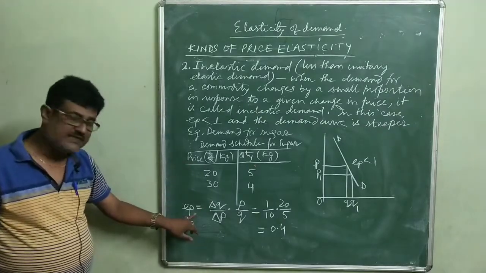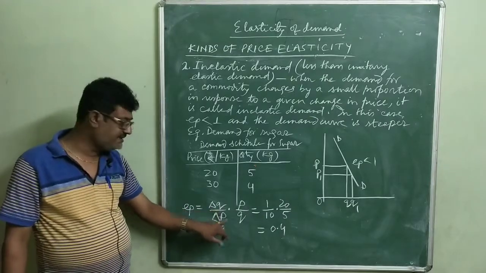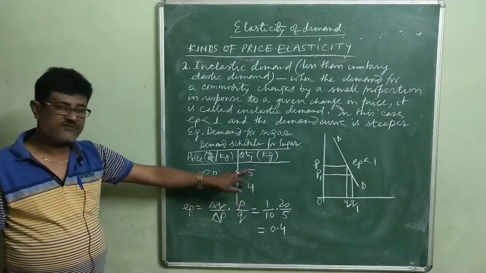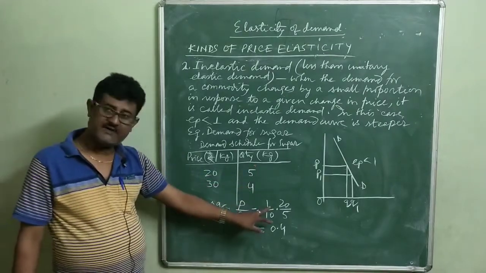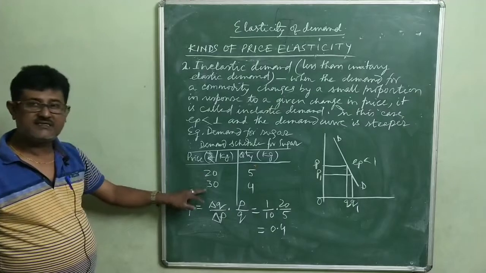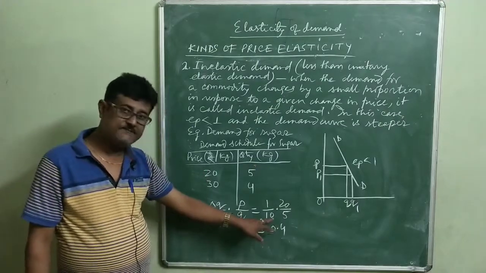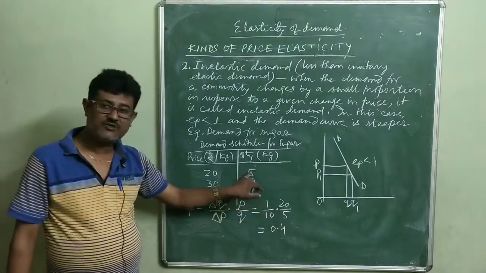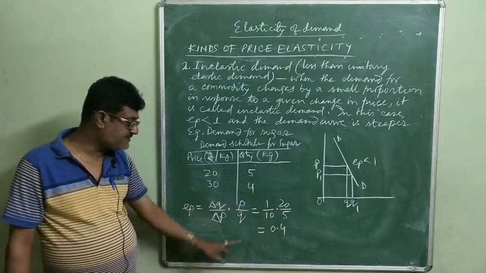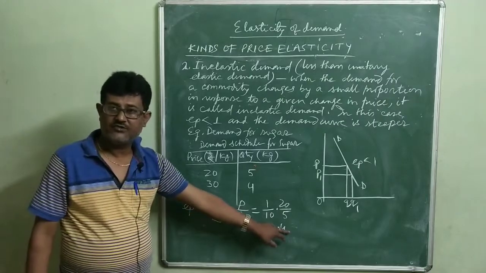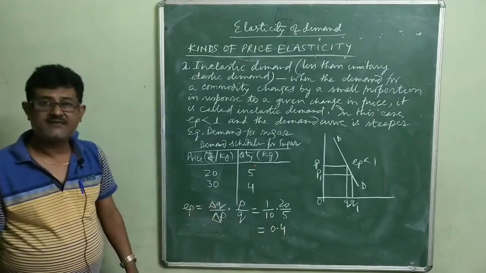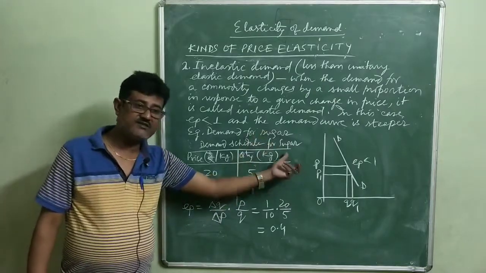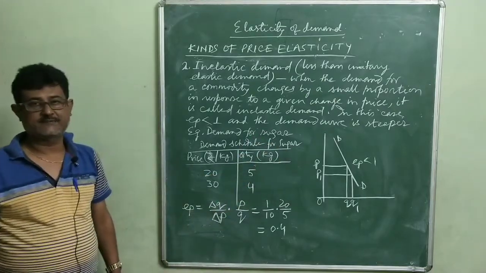See here, EP is equal to delta Q by delta P into P by Q. Change in quantity demanded is 5 minus 4, that is 1, by change in price, 30 minus 20, that is 10, into initial price 20, by initial quantity 5. So that gives you 0.4. 0.4 means it is less than 1. So that means the demand for the said commodity is inelastic.